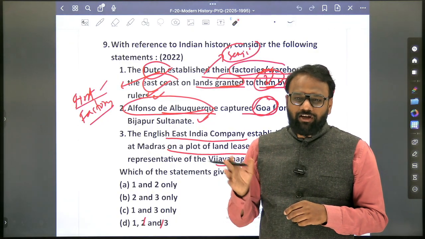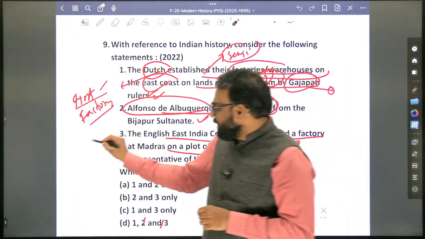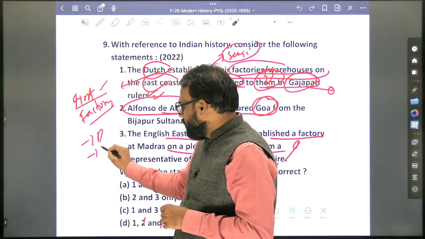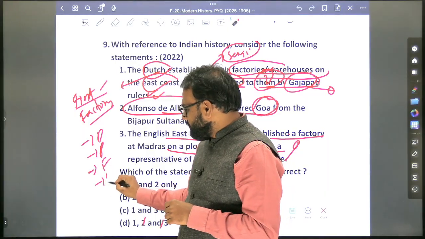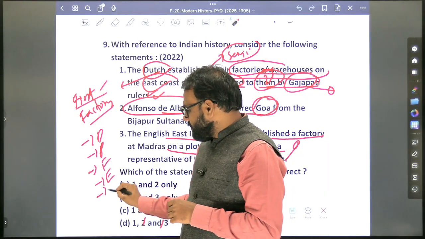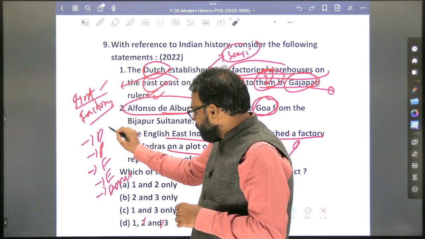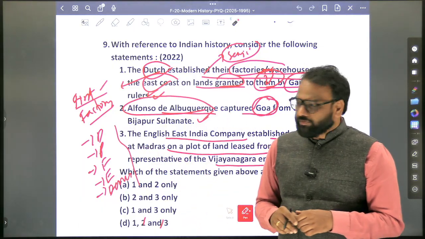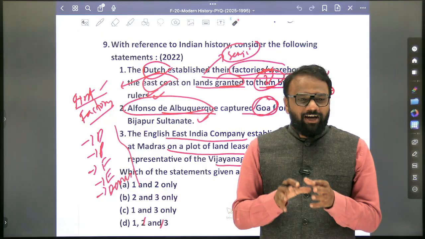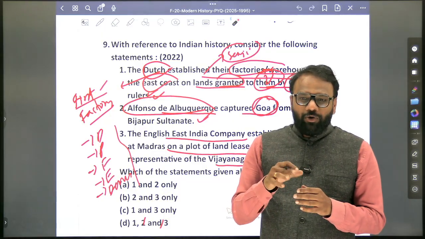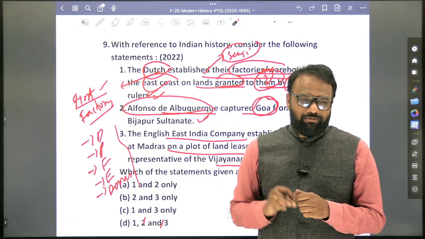Okay, who are the other Europeans? Dutch is there. Next, Portuguese. Next, French, English. Next, Danes. So for all of them, what will you do? First, where did they establish? Which was the first place in India to establish? Next, who gave them land or who gave them permission?